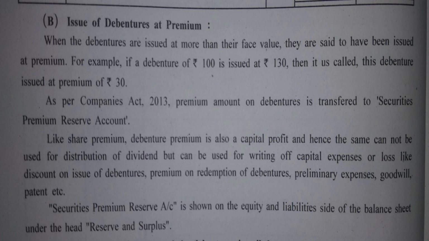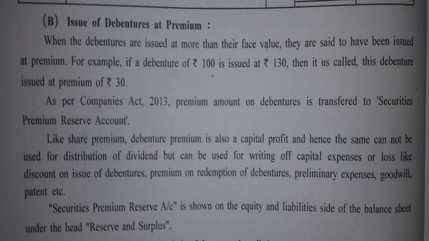We have understood in the first chapter that shares can be issued at par, at premium and at discount, of which issue of shares at discount was not in your syllabus. It was considered at the time of reissue of shares, but not at the time of issue of shares. Similarly, debentures are issued at par, at premium and at discount, of which issue of debentures at premium we are going to understand right now.